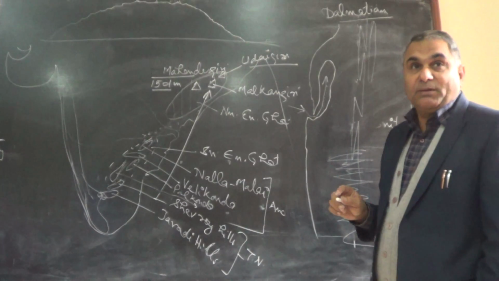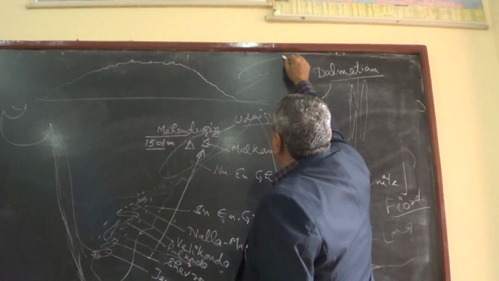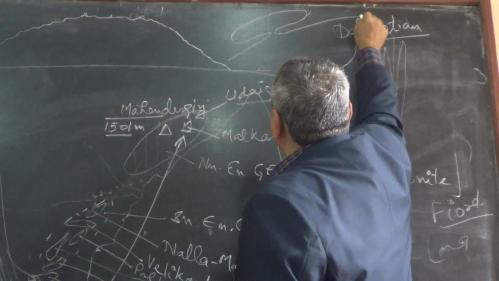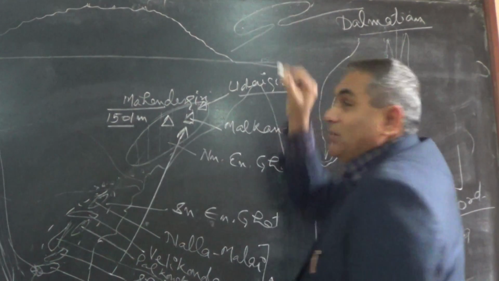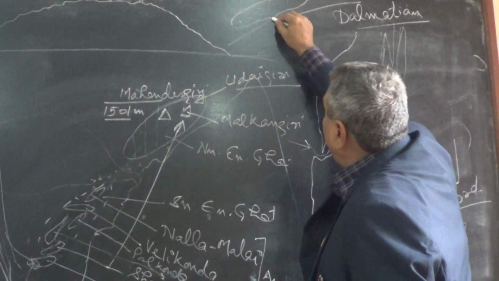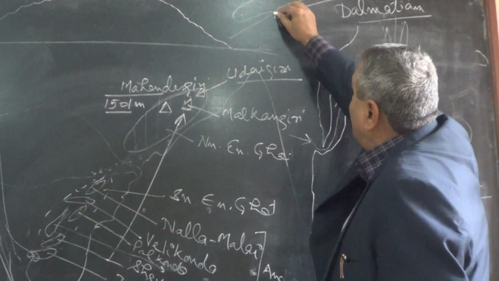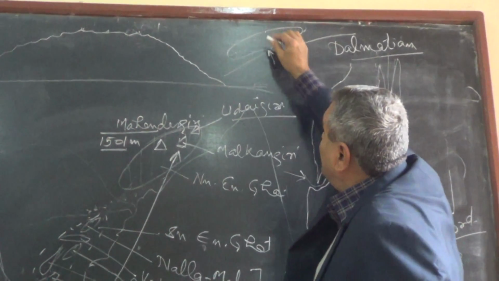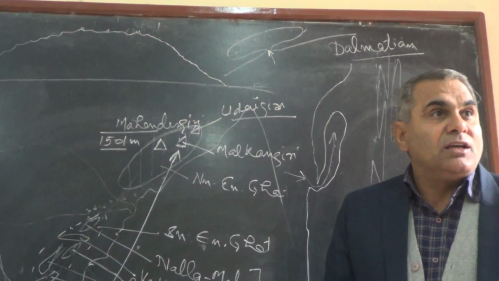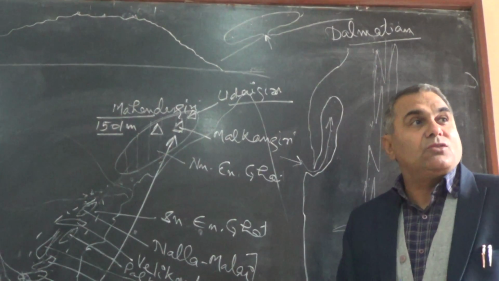Like Visakhapatnam. Visakhapatnam is like this. This is Visakhapatnam here, and Visakhapatnam is a cove with a small entry here. If you see the Visakhapatnam Bay, there is a small entry here, and this makes the natural harbor. That's why the Eastern Naval Command headquarters is located over here.